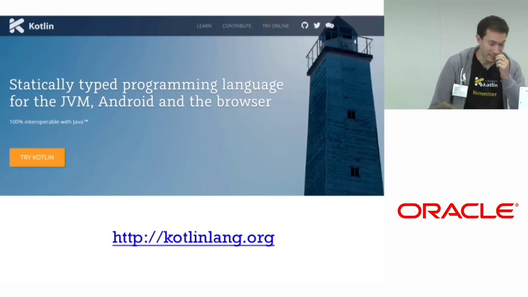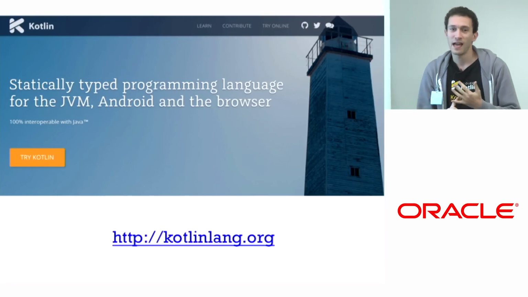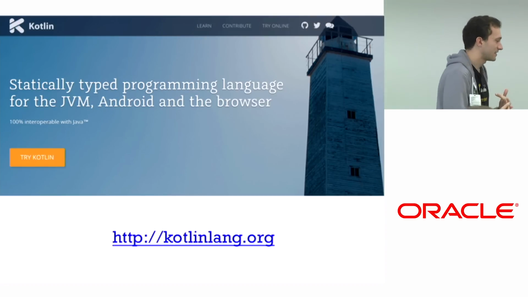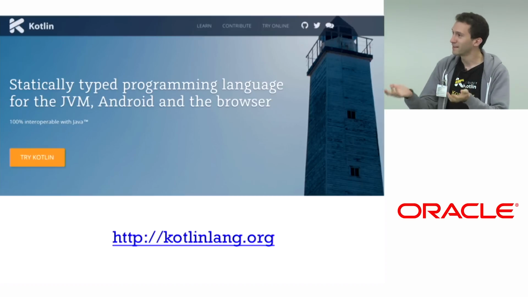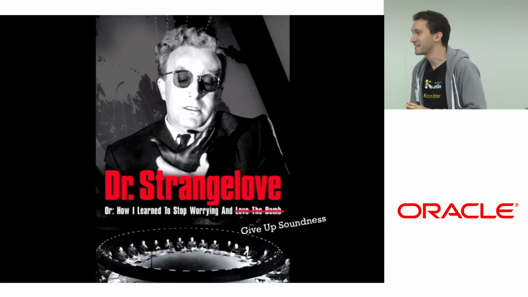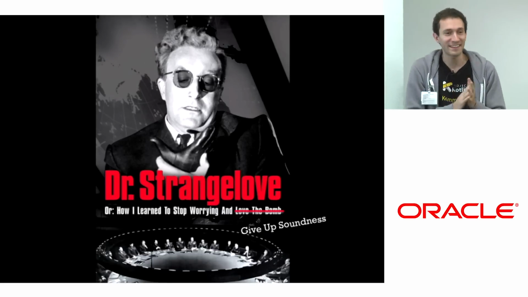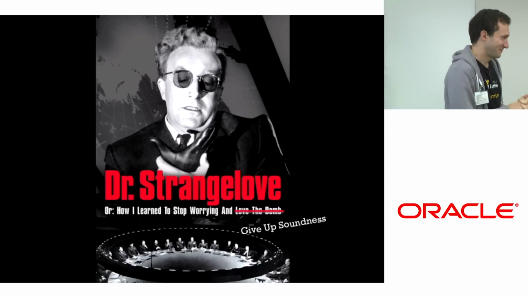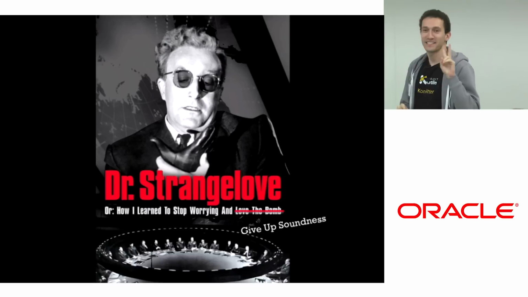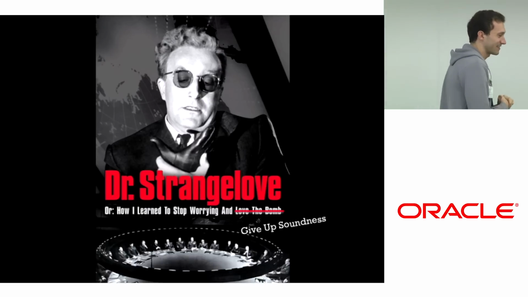So Kotlin, two things you need to know today. Kotlin is a statically typed language, and it's Java interoperable. These are two things that impose all the difficulties I'll be presenting today. So an alternative title for this talk is: how we learned to stop worrying and give up soundness. Actually, we gave up two kinds of soundness at once, and I'll try to elaborate on that a little later.